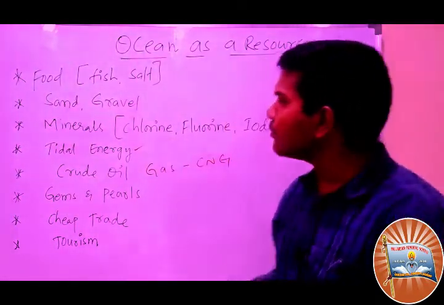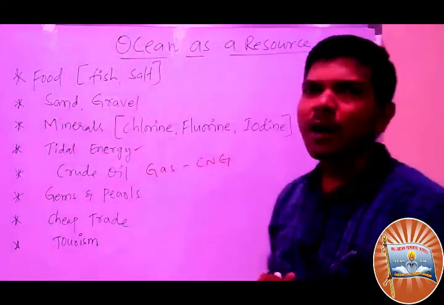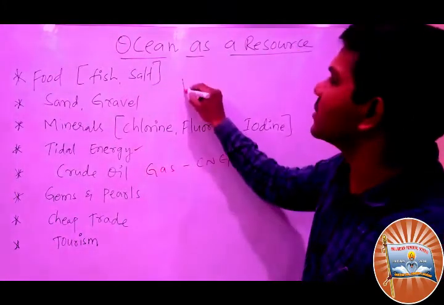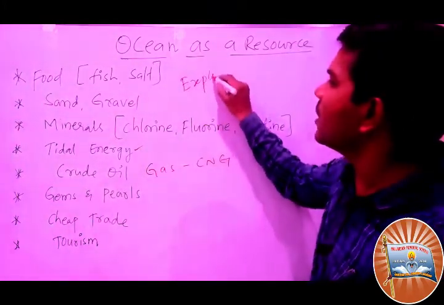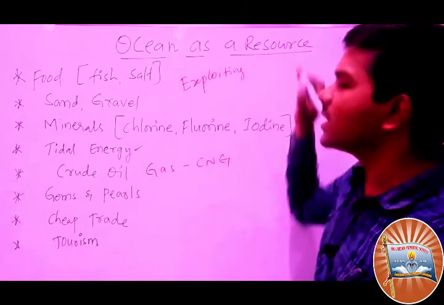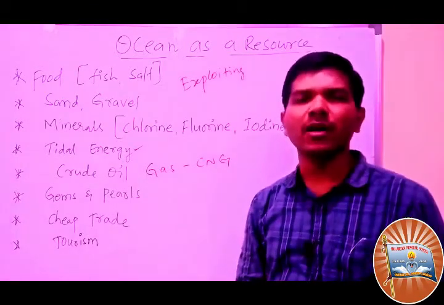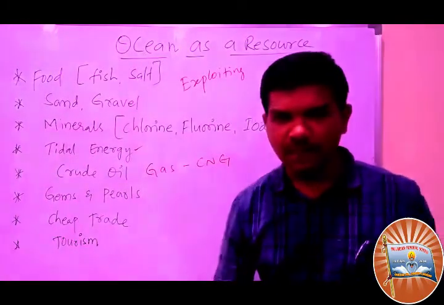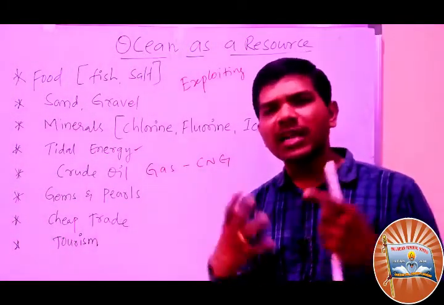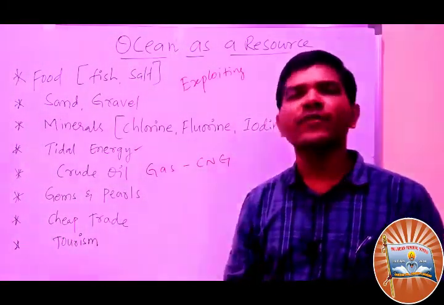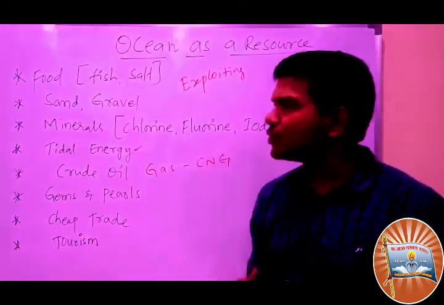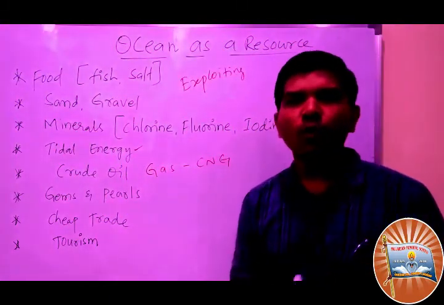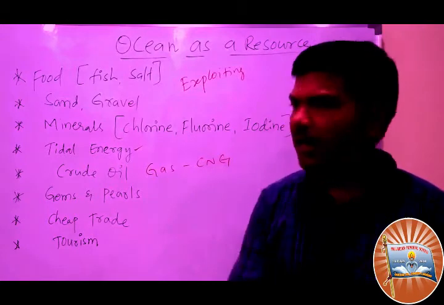But at the same time you have to discuss that we are completely exploiting the resources. We are consuming them ourselves, not keeping them for the next generation. Due to our reckless production and reckless use, finally the oceans have become victims.